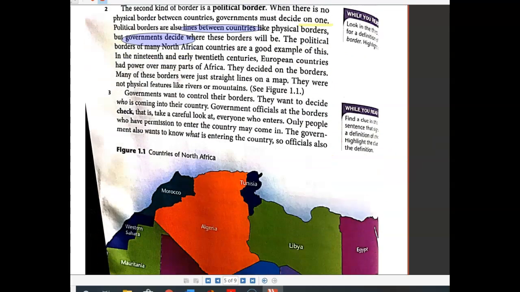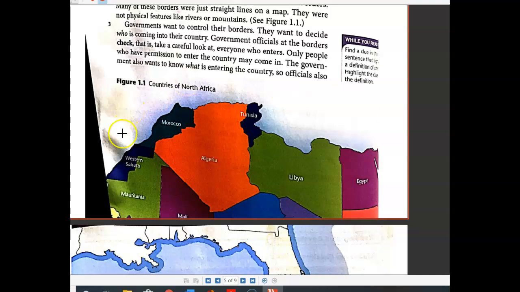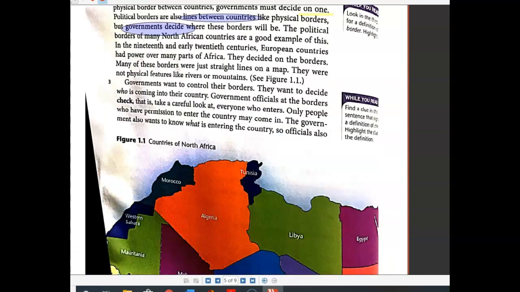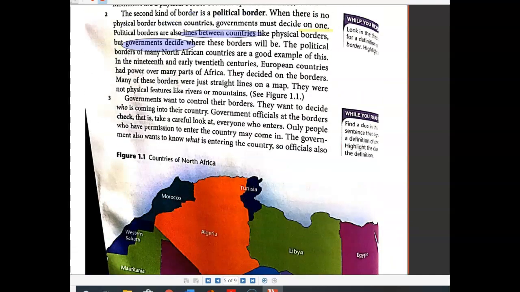See Figure 1.1. Figure 1.1 is this map of North Africa. So you can see that sometimes the governments made straight lines, for example, between Libya and Egypt, or between Mali and Algeria, or Mali and Mauritania. These are not a physical feature like a mountain or river. This is just a political border. Let's continue reading with paragraph 3.